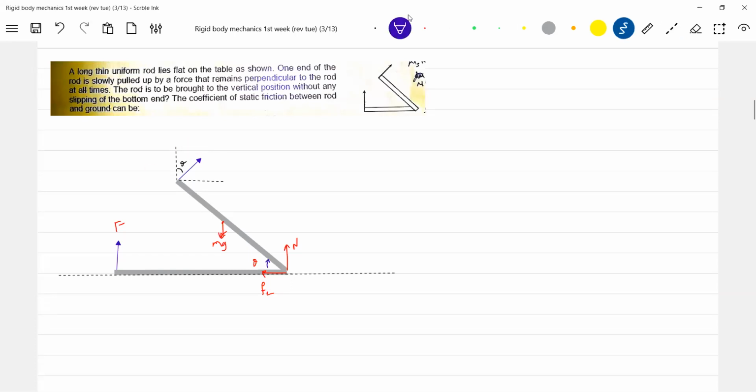This is theta and this is the applied force. Let's get into it. There's a point P or O, you write it. There's a center of mass, there's a point T. I'll proceed like this. So F cos theta plus N should be equal to mg. Then F sin theta should be equal to F_L. For the time being, I'll write F. Later on we'll see what I can do with that also.